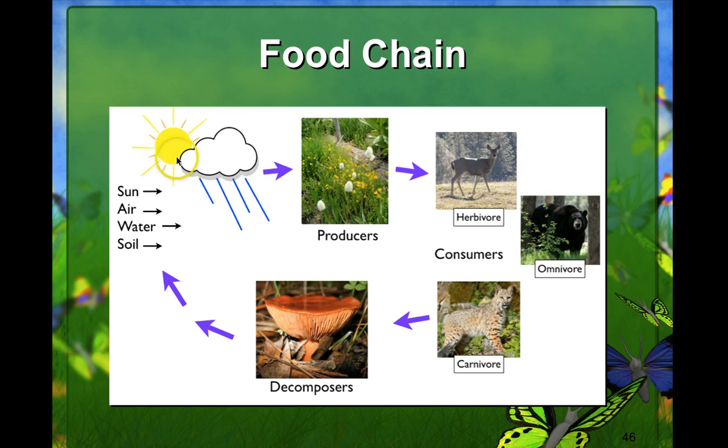Here's another food chain. We start with our sun. The sun provides the energy for the producers. Producers make their own food. Producers are then eaten by the herbivore. Herbivore is generally eaten by an omnivore. Omnivores could also eat producers. And then our herbivores and omnivores would be eaten by a carnivore. Anytime any of these organisms die, so it doesn't matter if it's the producer, herbivore, omnivore, or carnivore, when they die, you will find the decomposers. Fungus generally shows up on our plant matter, and then bacteria will show up on your animal matter.